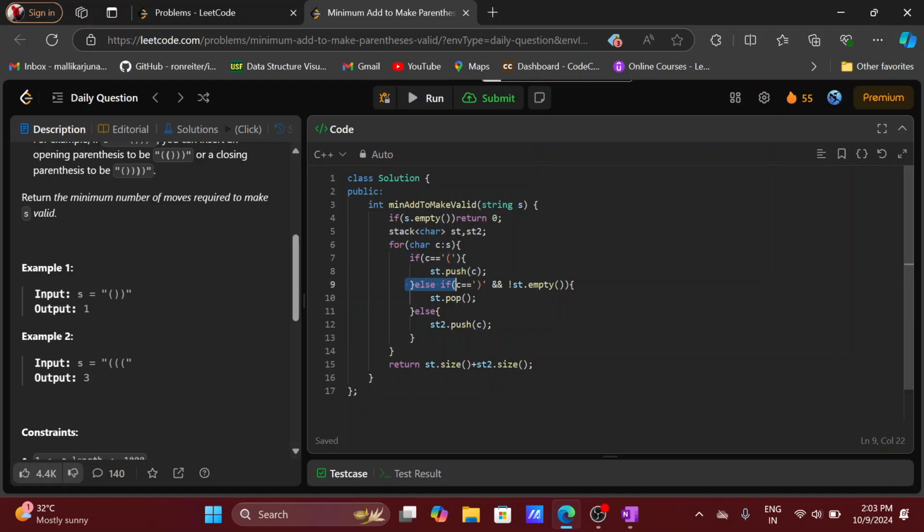Whenever I get a closing parenthesis and the stack is not empty, I pop that stack. Otherwise, that means we are getting a closing parenthesis but the stack is empty, so we push it into the secondary stack. Finally, we return the sum of the sizes of both stacks.